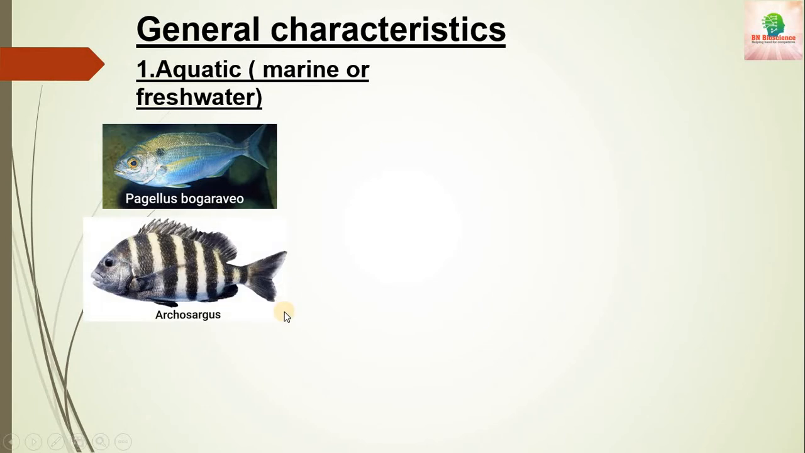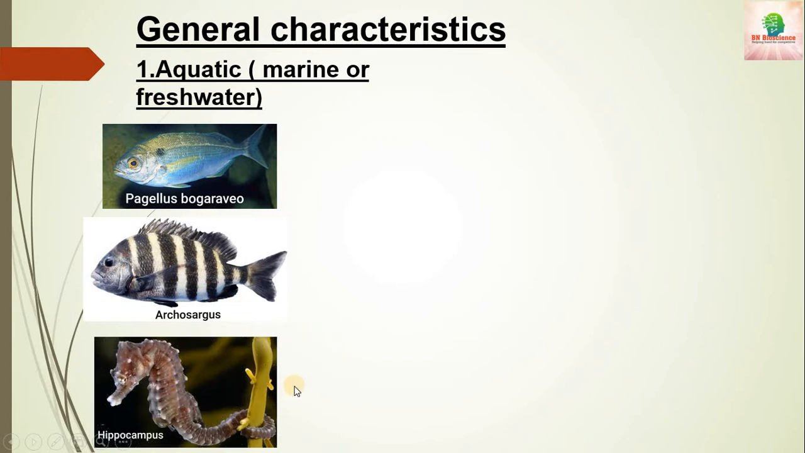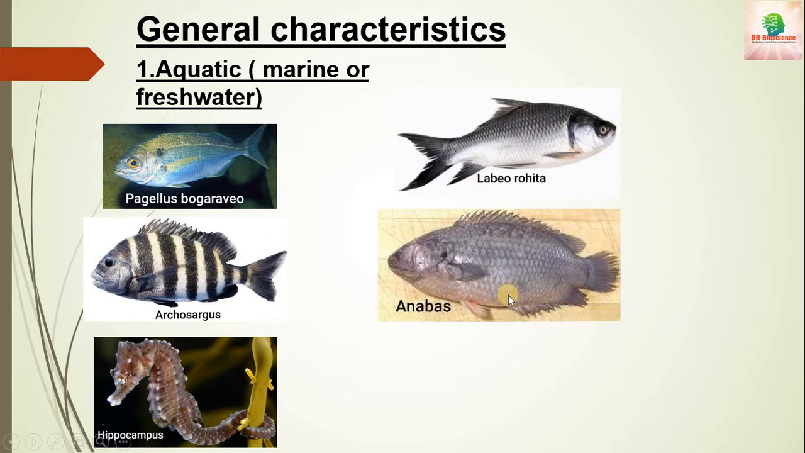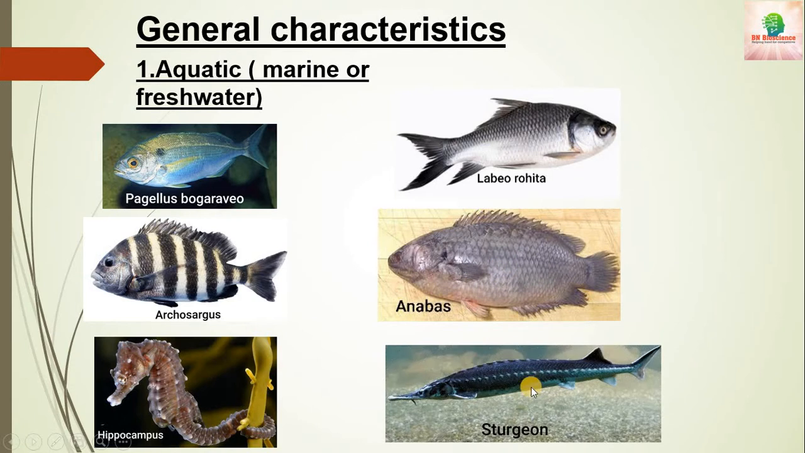Next, the Archosargus. They are the sheepshead fishes. They are also marine in nature. Then Hippocampus, the sea horses. If we see the freshwater fishes, it includes the Labeo rohita, the Anabas scandens, it is a climbing perch, and sturgeon. So these three belong to the marine habitat and these belong to the freshwater habitat.